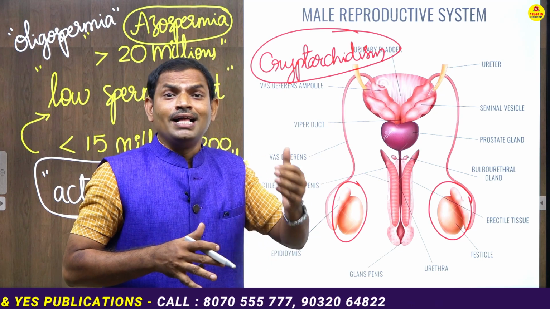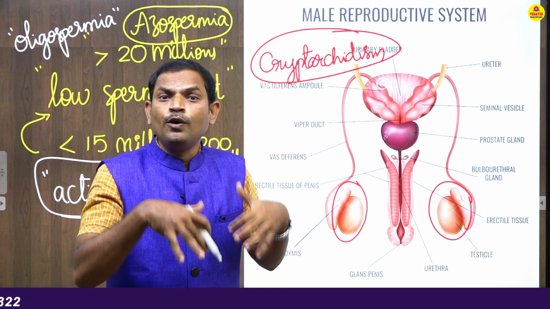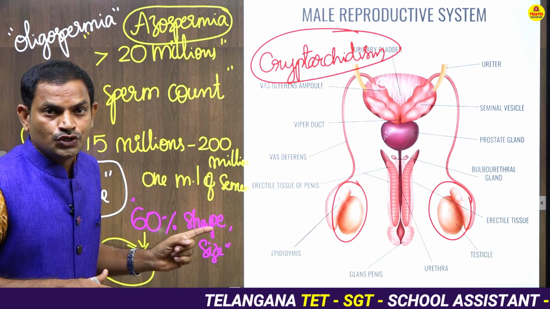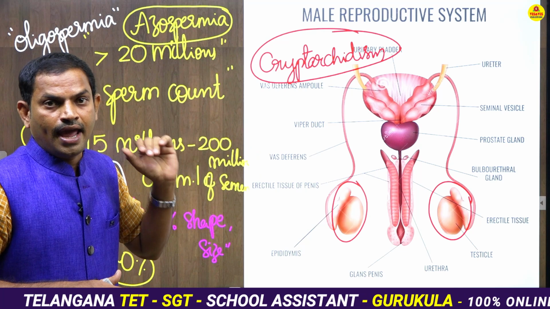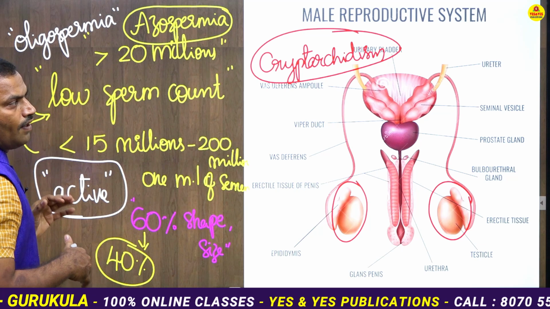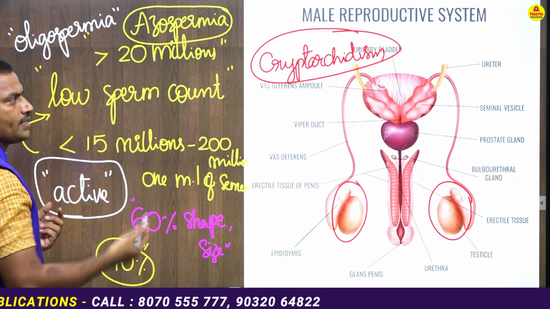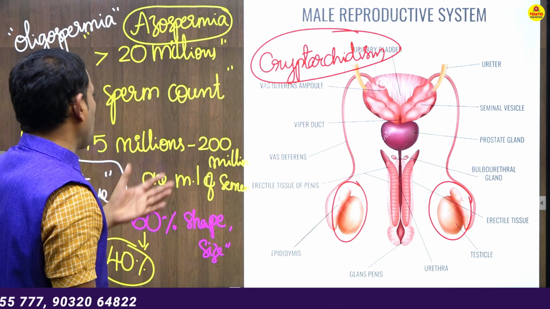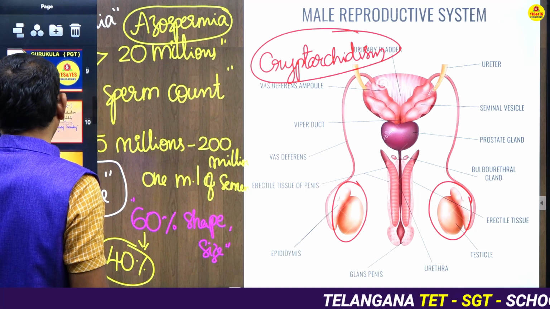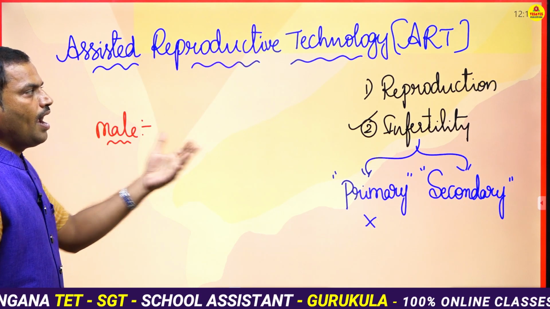If the testis does not enter the scrotum and stays in the body, then we can call it cryptorchidism. This cryptorchidism also leads to infertility in males, or it may cause sterility in males. Another reason is sexually transmitted diseases like gonorrhea and syphilis. If they are suffering with these diseases, they may definitely have the problem of infertility. So these are the reasons that we find in the male: oligospermia, azoospermia, cryptorchidism and sexually transmitted diseases.